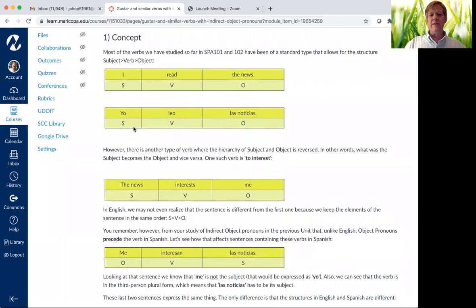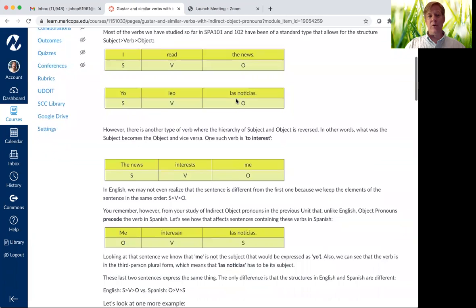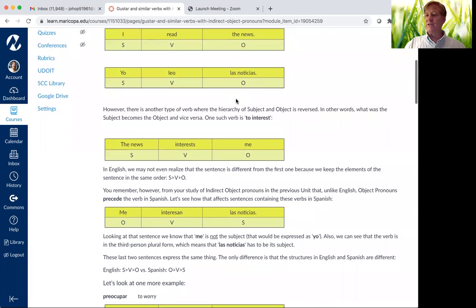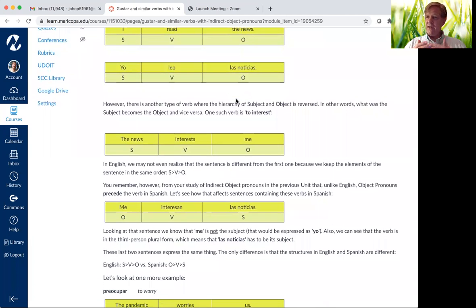as you can see in this concept, most of the verbs that we've studied in our Spanish study so far, Spanish 101 and beginning of 102, follow this structure, which is subject, verb, object. For instance, yo estudio lenguas, or mi amigo trabaja en Target, por ejemplo. However, there's a category of verbs that reverses that natural order. And we have many of them in English.